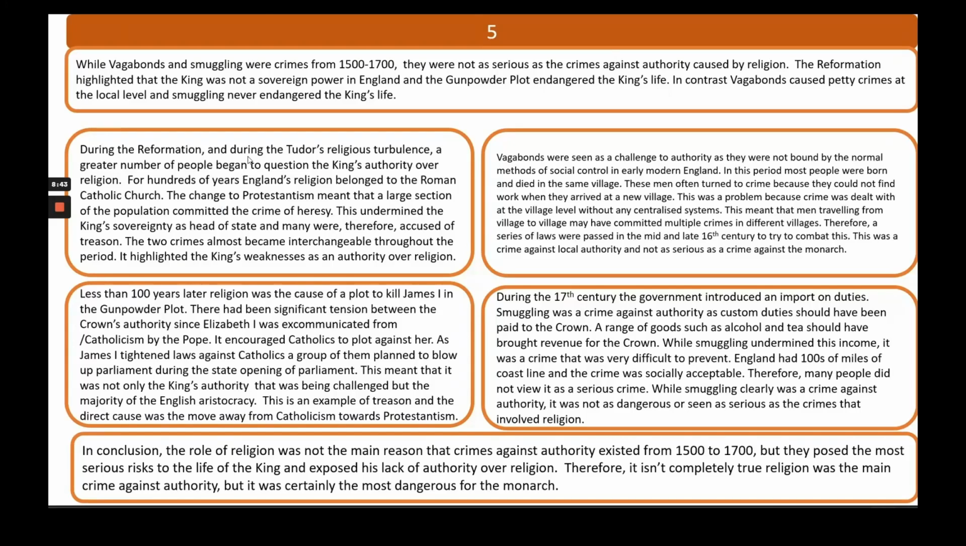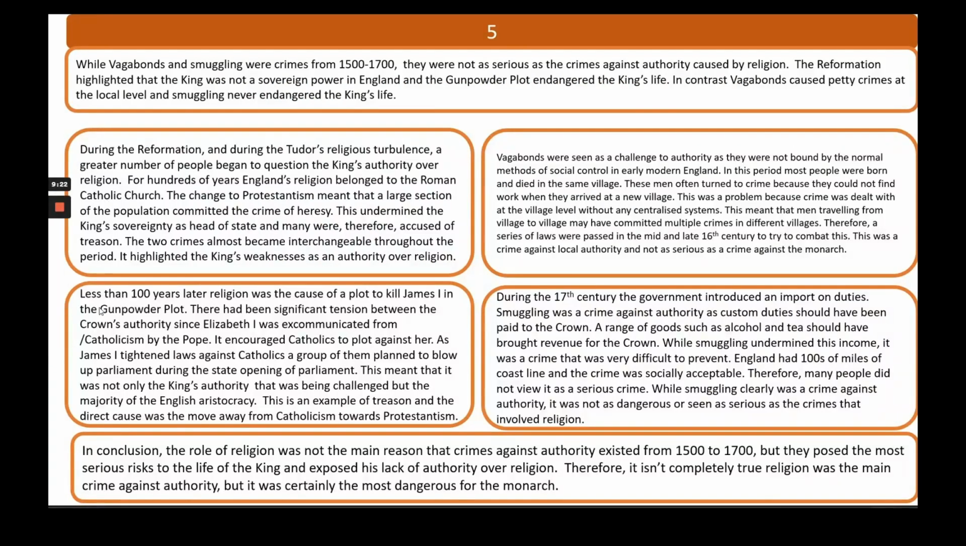So my first paragraph to agree. During the Reformation and during the Tudors' religious turbulence, a greater number of people began to question the king's authority over religion. For hundreds of years, religion belonged to the Roman Catholic Church. The change to Protestantism meant that a large section of the population committed the crime of heresy. This undermined the king's sovereignty as head of state, and many were, therefore, accused of treason. The two crimes almost became interchangeable throughout the period. It highlighted the king's weakness as an authority over religion. That's my first paragraph to agree.